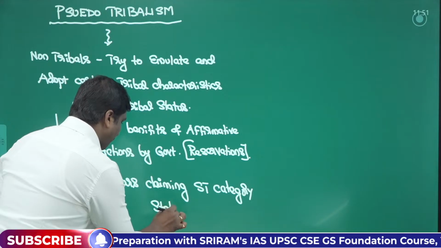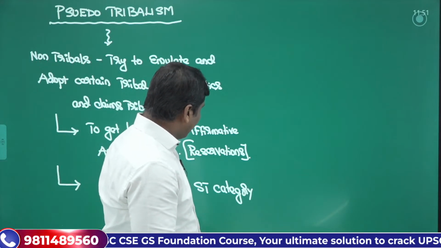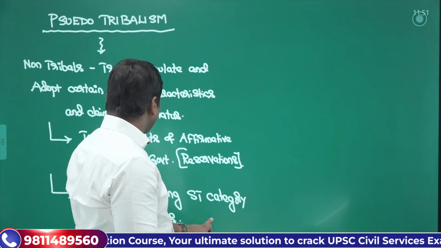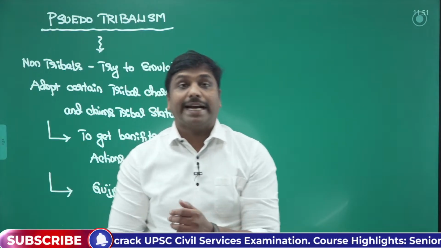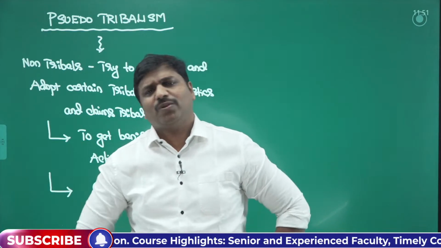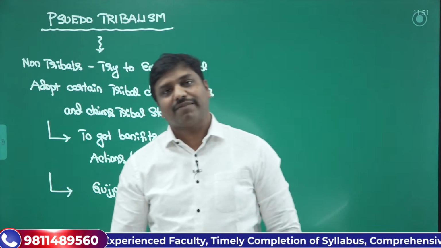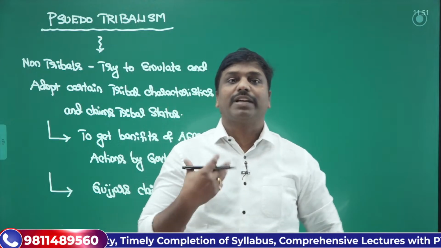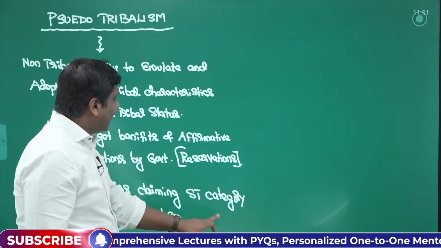So this is one common example that we can take up. Although using the word fake would be a kind of harsh word, rather we can say that they might have adapted the practices and that they are just climbing. So reasons could be different. One of the reasons is this: to get reservations, or to get some sort of benefits, or some other aspects.